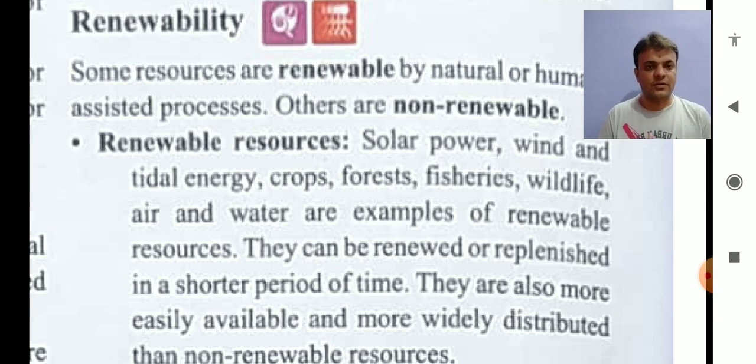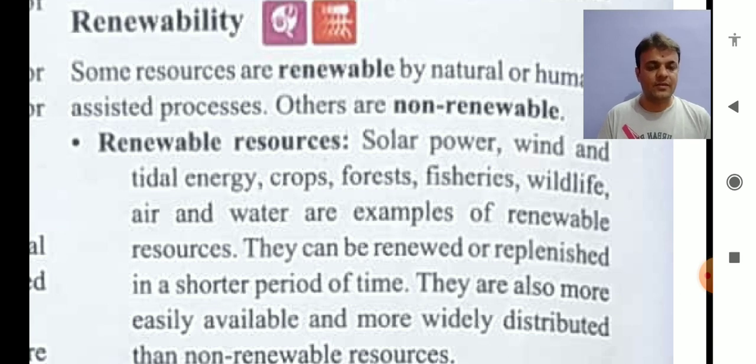Crops grow. Some crops grow naturally, some crops grow with the help of humans. So we can call this a human assisted process also. Forests, natural forests are there mostly, so they are also renewable. However, forests have been cut by humans for different purposes, different uses, but they can still be renewable.